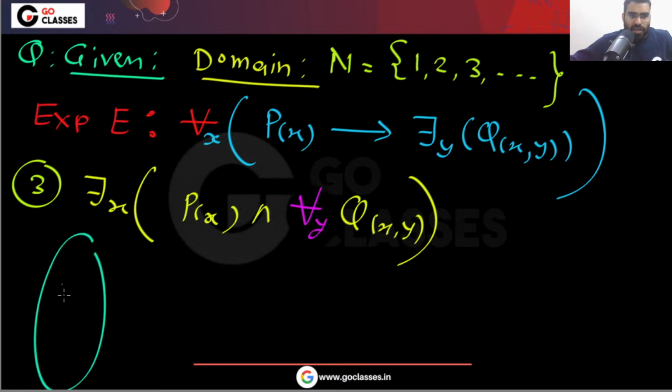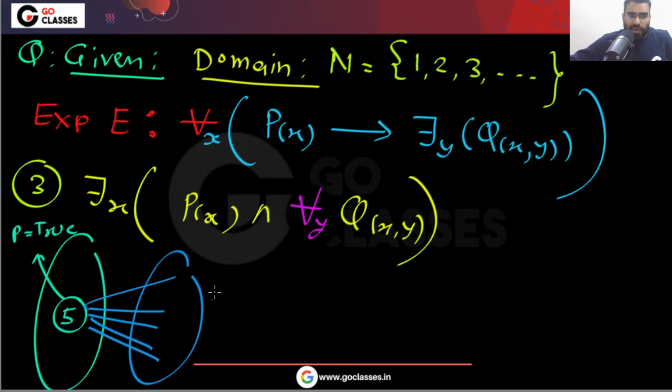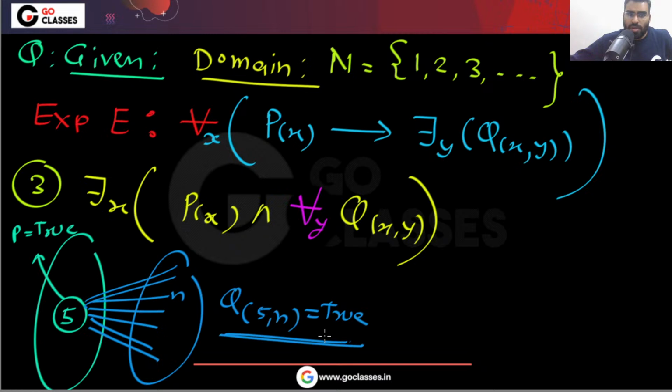Here this is saying that there is someone. Let's assume that is 5, and for this 5, P is true. Now for this 5, whatever y you take, Q(5,y) is also true. So everyone is helping 5. But it does not mean that everyone is being helped. See what I am saying.